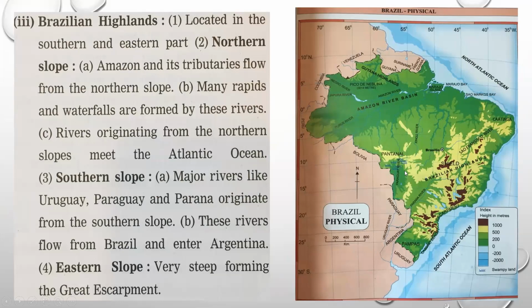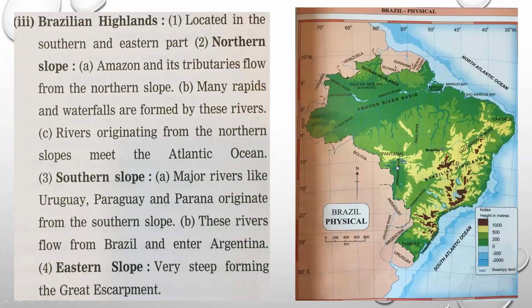Now major rivers, like the Parana River, Paraguay River, and Uruguay River, all originate in this southern part of Brazil.